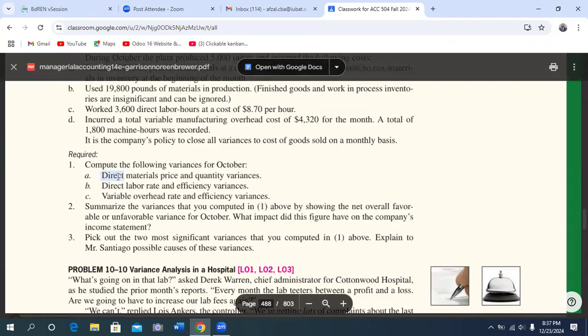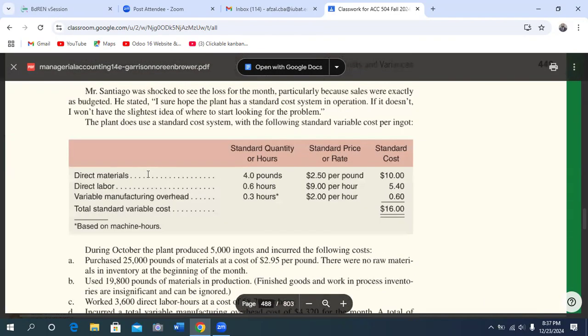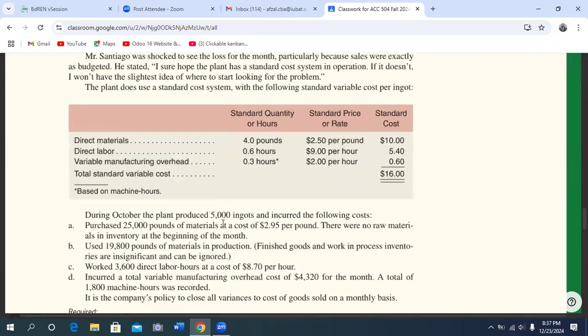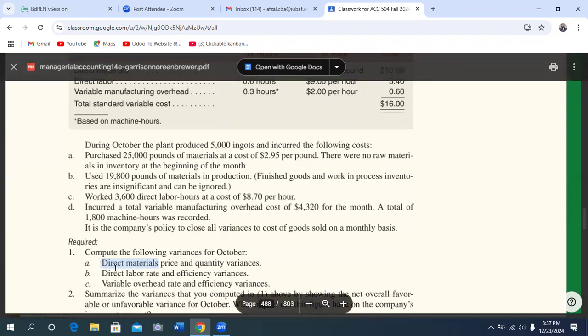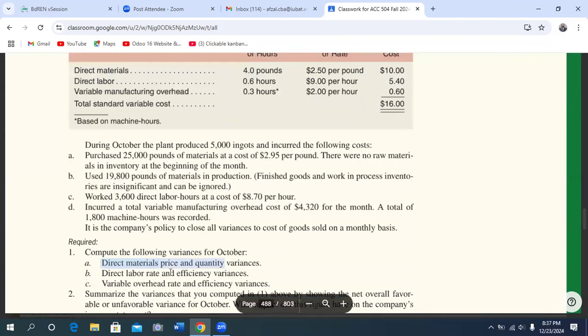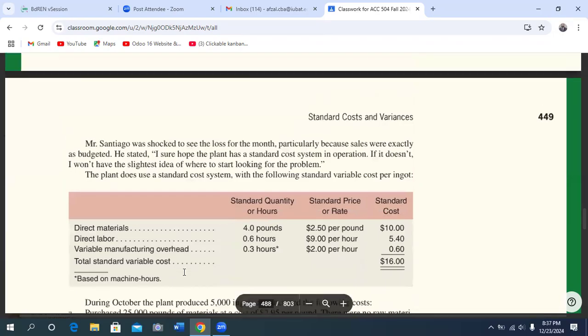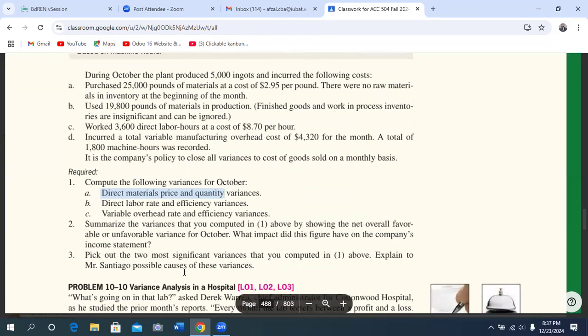Now compute the following variances for October. Direct material variance: just compare the standard and the actual. You can do the direct material price and quantity variance, then the direct labor rate and efficiency variance, and last of all, the variable manufacturing overhead rate and efficiency variance. You can do it.